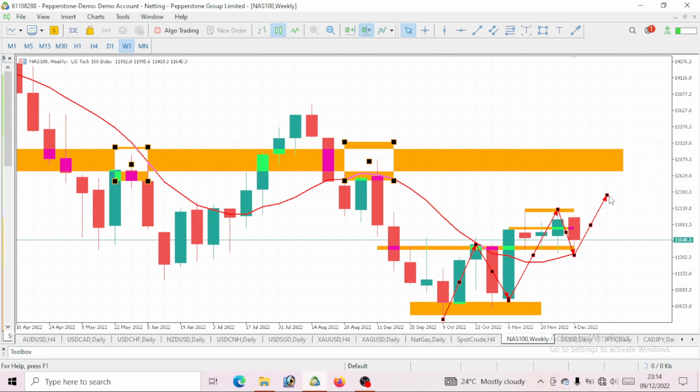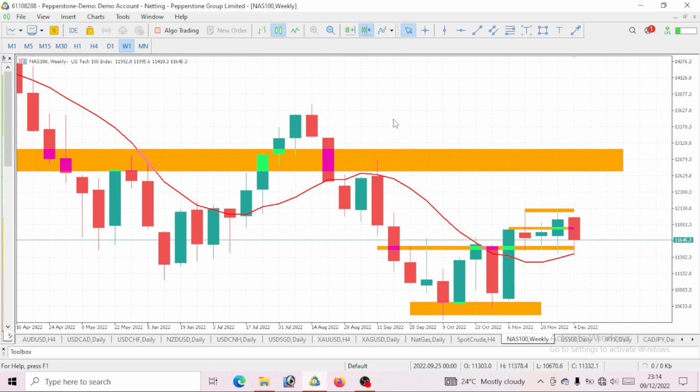So Nasdaq 100, we are still seeing this move as a bullish move. Only consider this as a bearish move if this price drops and breaks below our moving average. Once it breaks below our moving average, then we can say, okay, we are now on a bearish move. It is now time for us to start selling. But as long as it is still above it, then we will just see this as an impulse move. And here we've just gotten a pullback. So after this pullback, we'll be expecting an impulse move. So Nasdaq 100, we still consider bullish.